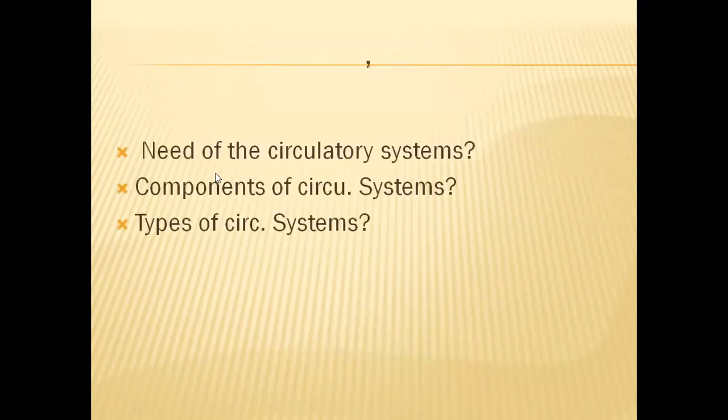First of all, let us know what is the need of the circulatory systems. In the animal kingdom, protozoans were the first animals. These animals require different materials for life to sustain. They require nutrients to get energy. They require oxygen to liberate energy from the food materials. And they also need to eliminate the waste materials generated in the life processes or biochemical reactions. So some materials have to enter the body, some materials have to exit out of the body.